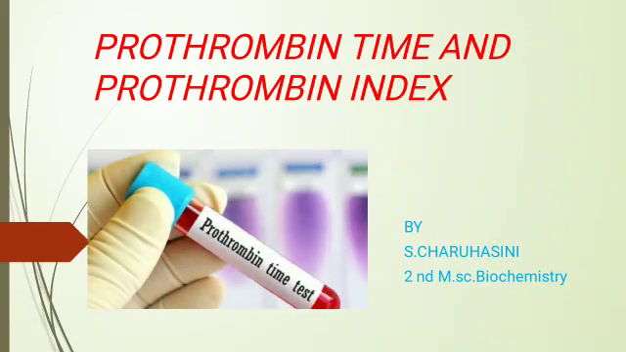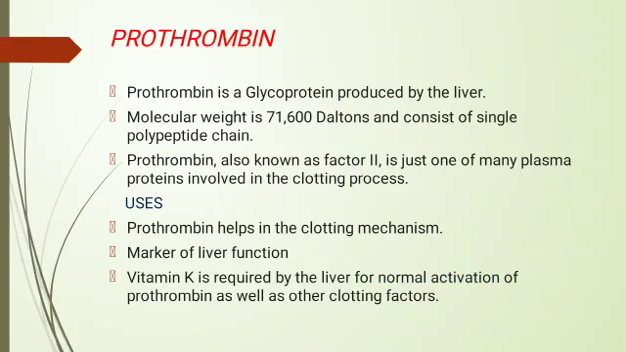My topic is about prothrombin time and prothrombin index. Let's see what prothrombin is. Prothrombin is a glycoprotein produced by the liver. Its molecular weight is 71,600 daltons, and it consists of a single polypeptide chain.